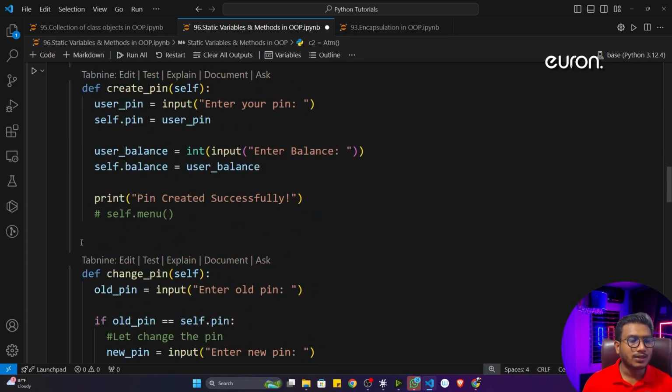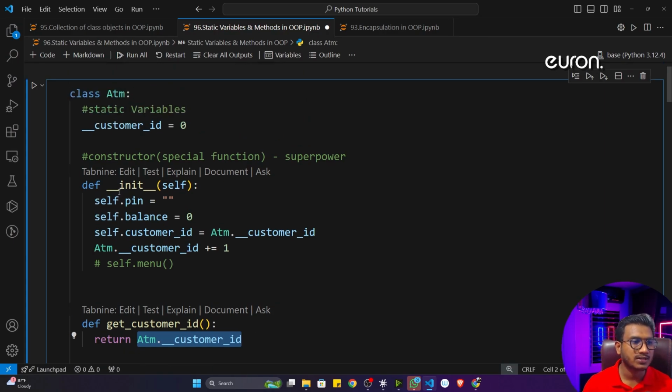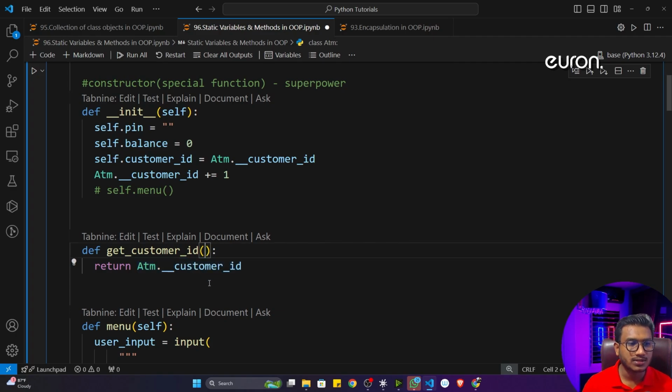See, without the self object I'm also able to execute this particular method, because here I'm not returning any data which is present inside my constructor. That's why I don't need to use the self parameter here.